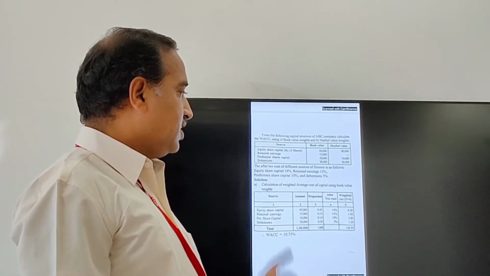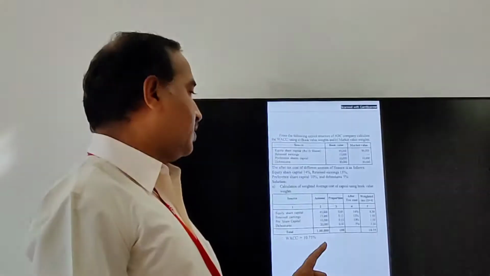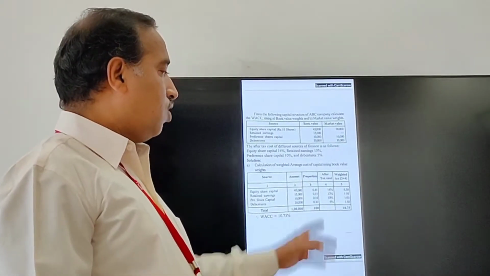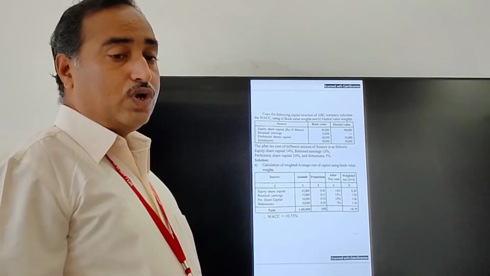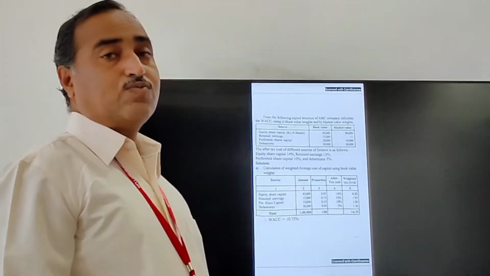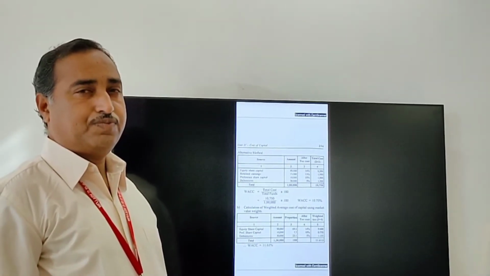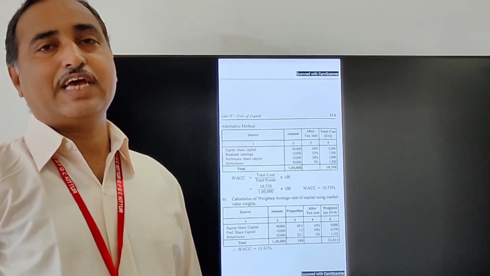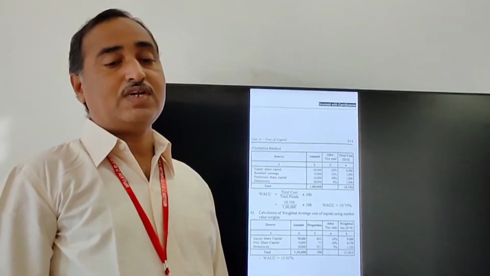And same case here, weighted tax, we have to do weighted tax. Once again I will tell you how you are going to calculate: proportion into after tax works out weighted tax. When all together, definitely we can get 10.75. Therefore weighted average cost of capital is 10.75% as per book value.